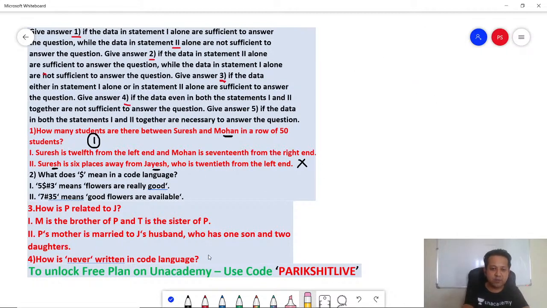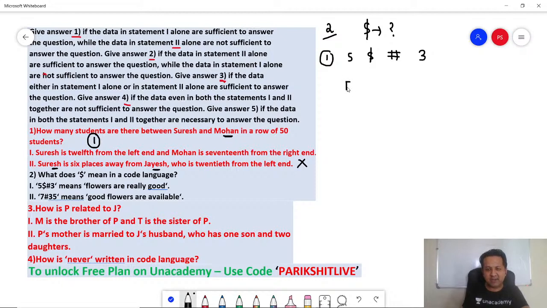Number 2. What does dollar mean in a code language? So they are asking you the meaning of dollar. Okay, that's what you need to find. Let's have a look. Statement 1 alone: 5, dollar, hash, 3 means flowers are really good.